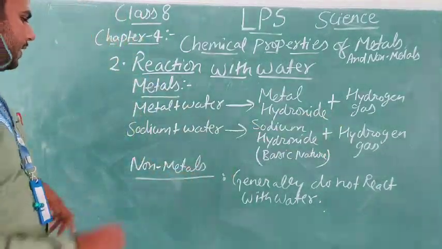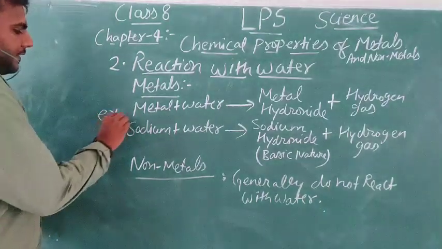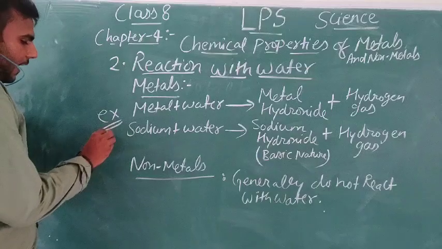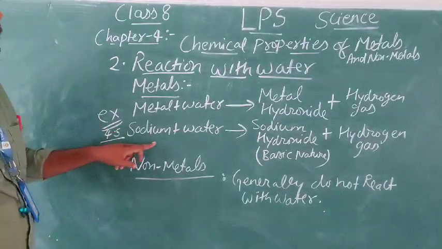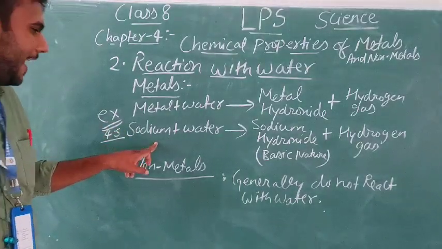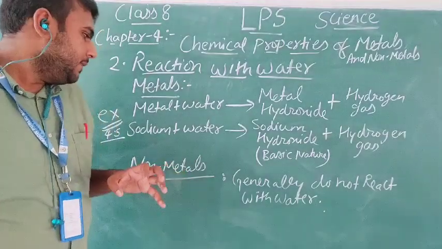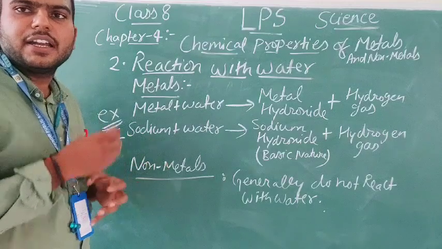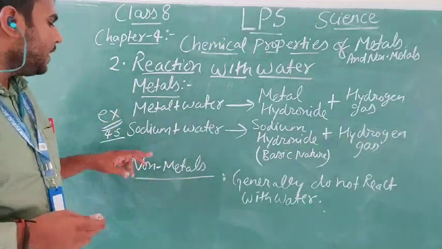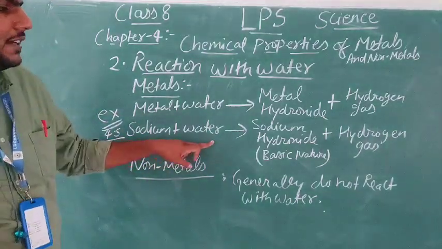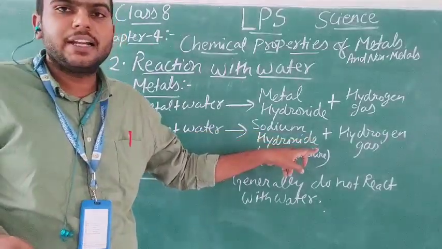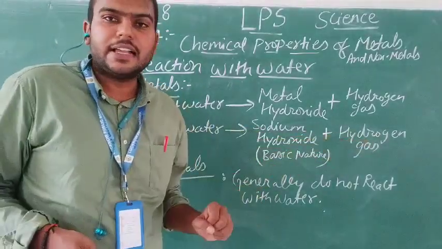For example, in activity 4.5 in your book, we see sodium, a very reactive metal, which reacts even in air as well as with water very rapidly and vigorously. Sodium reacts with water to form sodium hydroxide plus hydrogen gas.